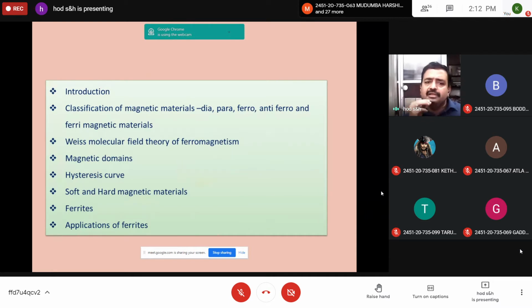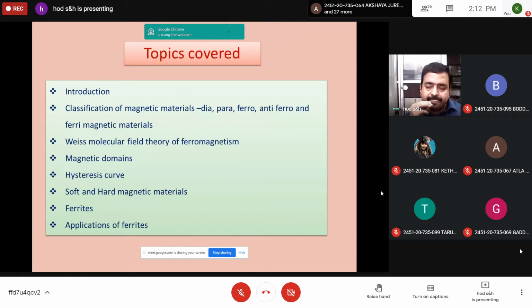So in this present topic, in magnetic materials, first we'll do an introduction: what actually magnetic materials are and the basic definitions involved. Then the classification of magnetic materials as dia, para, ferro, antiferro, and ferrimagnetic materials. There are many theories that evolved for explaining the magnetic behavior of materials. One important theory is the Weiss molecular field theory of ferromagnetism. Small derivations are also there, and we are going to discuss the concept behind it. Then the concept of magnetic domains and the hysteresis curve.